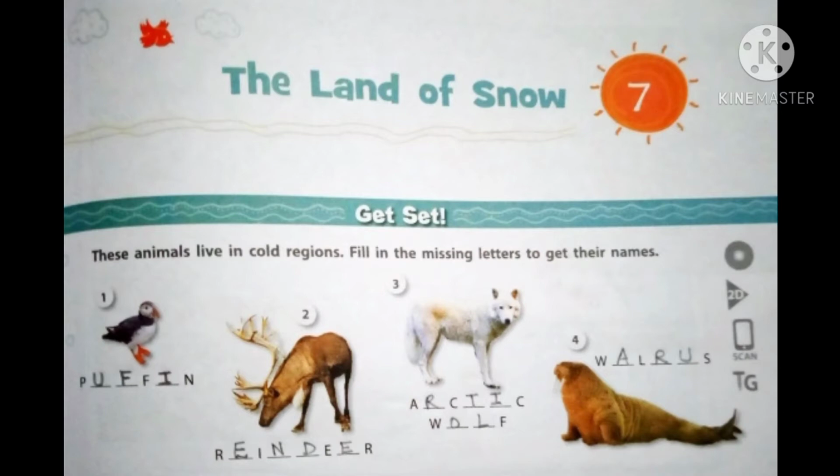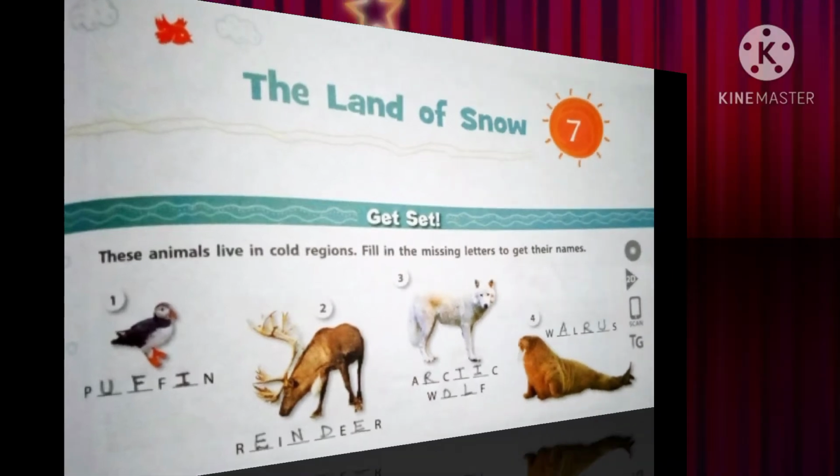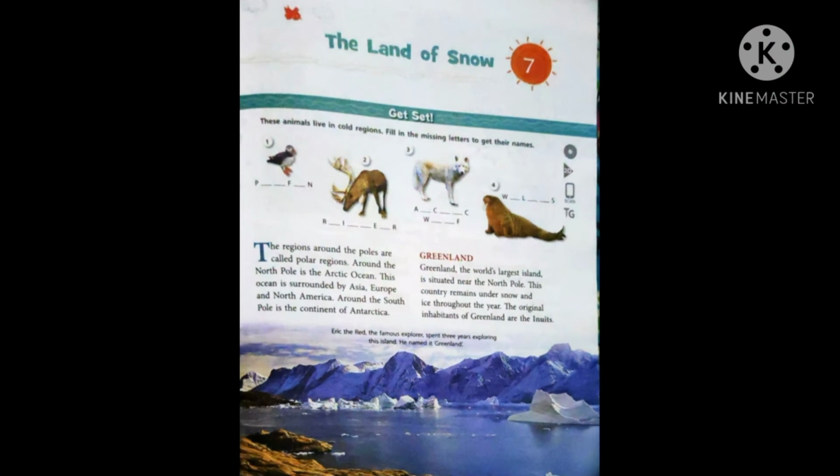Arctic wolf. And this is an animal that looks very different. It is walrus. You can call it walrus or walrus. So now I'm starting the chapter.